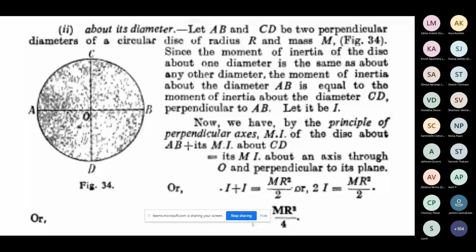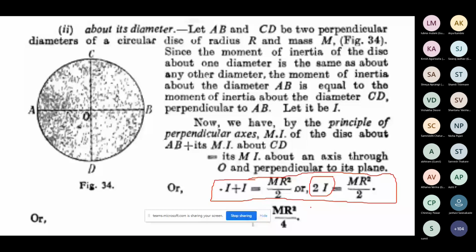And if I want to write down the resultant moment of inertia for such a disk about the perpendicular axes, the perpendicular axis theorem says that the resultant moment of inertia I plus I will be Mr square by 2. This Mr square by 2 you calculated just now, the moment of inertia you got for the whole disk about its center. Now these diameters are perpendicular to each other, and they have added to give you a value twice as high. So your resultant value of the moment of inertia about its diameter comes out to be Mr square by 4.